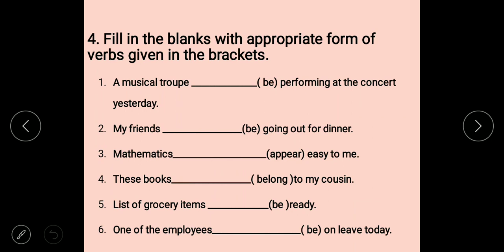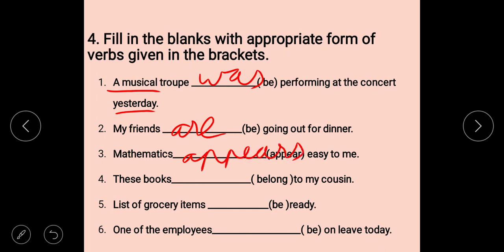A musical troupe performing at the concert yesterday. A musical troupe, so it is a singular verb. Because it was yesterday, we have to write "was" here. My friend going out for dinner. My friend, so "is". Mathematics is singular, so we have to write a singular verb, "appears".